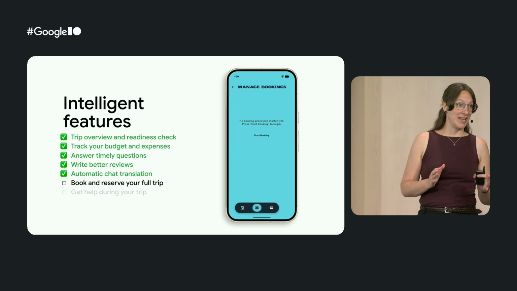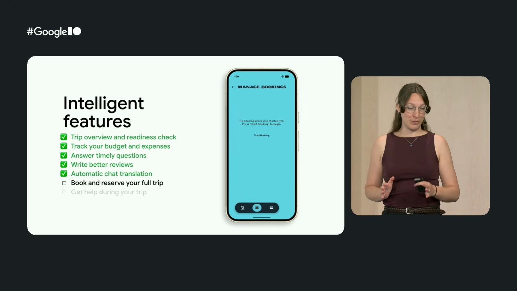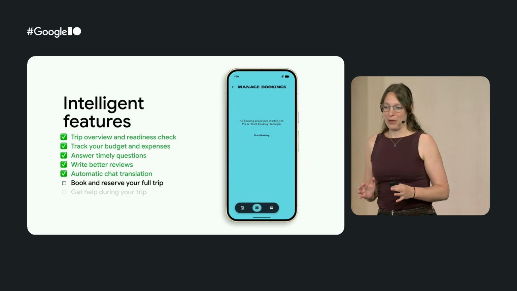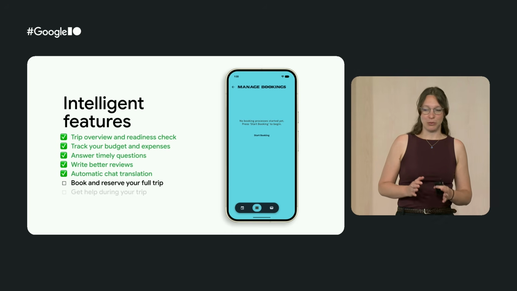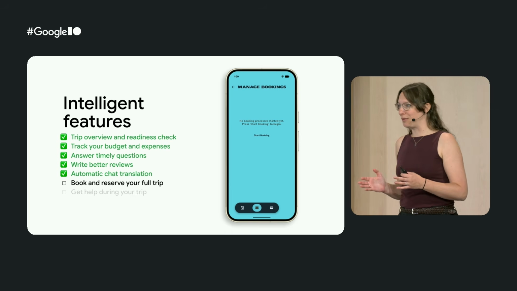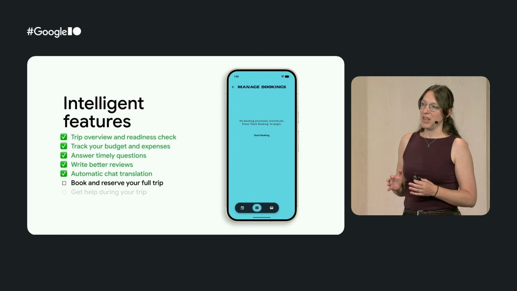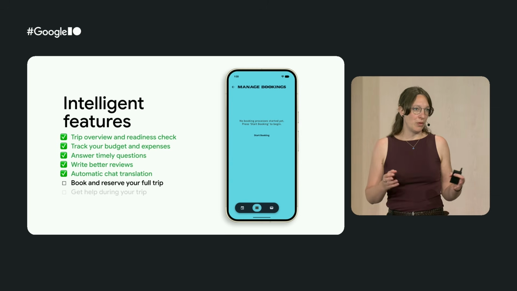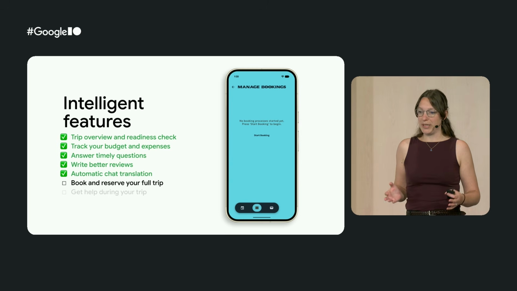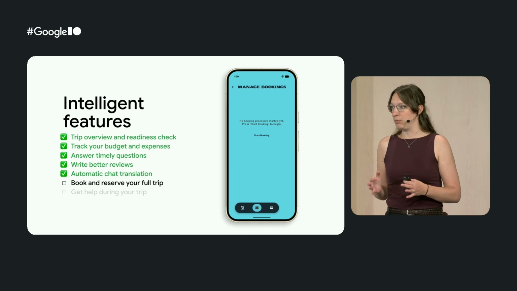OK, for our next feature, we want to take our app to the next level, and we want to connect it to our cloud backend. So we have a Jetpacker backend running in the cloud that is able to reserve flights, hotels, and activities on our users' behalf. Now, in our app, we simply want the user to be able to go to the booking screen and then automatically kick off that booking process.